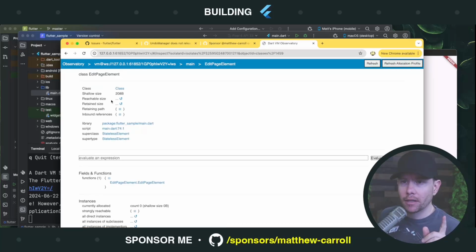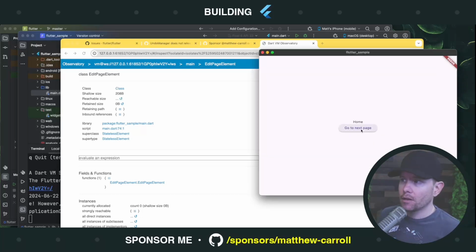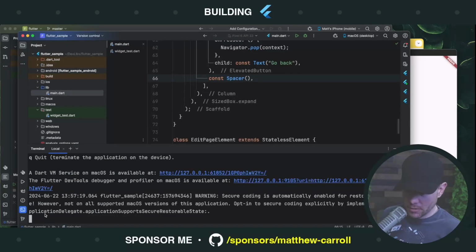Now let me show you something. Right now, there's no size to this. Why is there no size? Because the edit page doesn't exist yet. We haven't navigated to it. So watch this. Go to next page. Oh, wow. It's like there's something really messed up here today with the caching. Let me do a hot restart again.